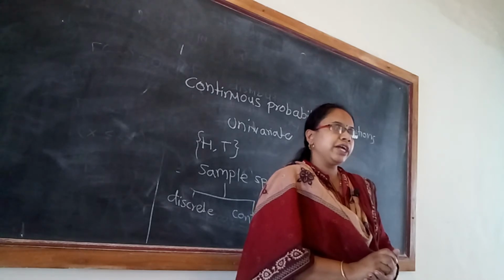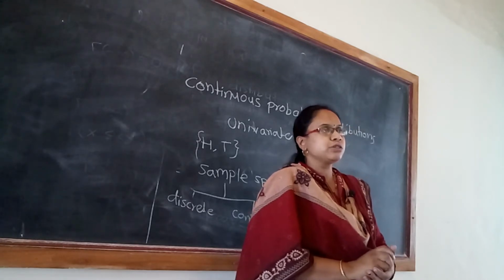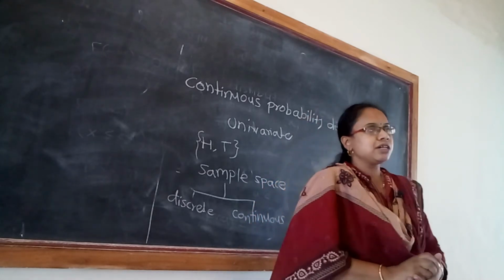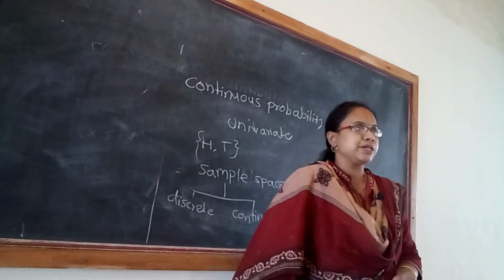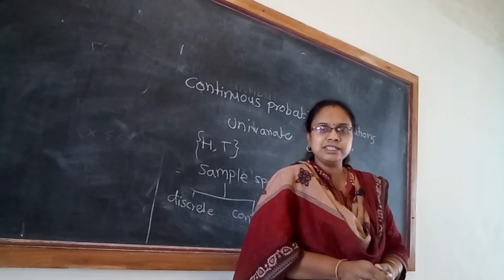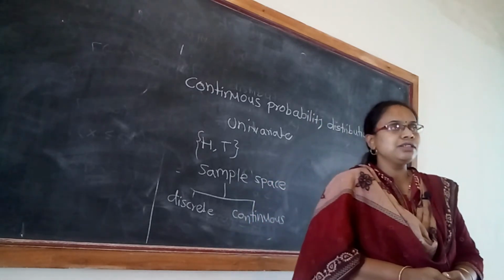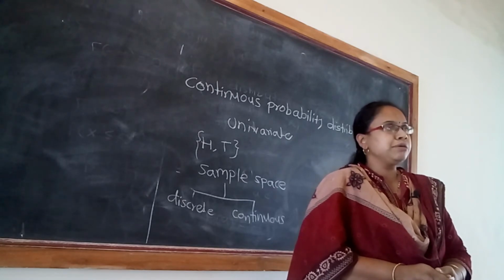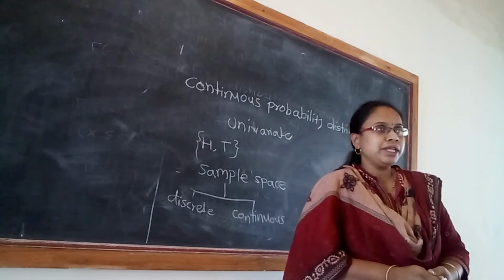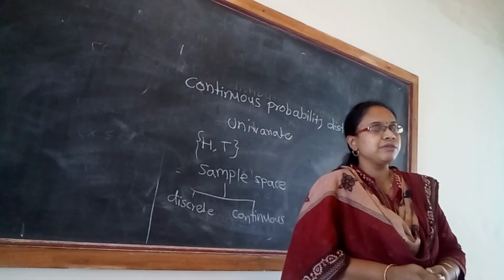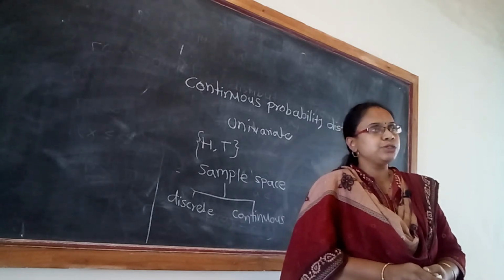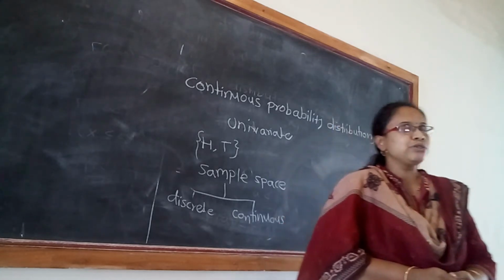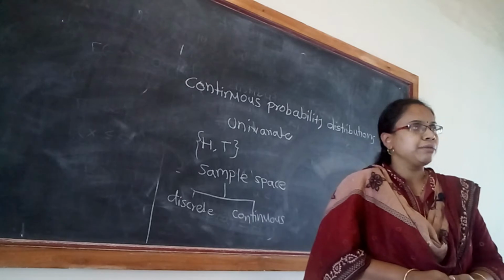We can count them as 0, 1, 2 and so on, but they are infinite. This type is also a discrete sample space, and depending on it we learned the discrete probability distributions: Bernoulli, binomial, and for countably infinite sample spaces Poisson, geometric and negative binomial. Those are included in your paper number 1.